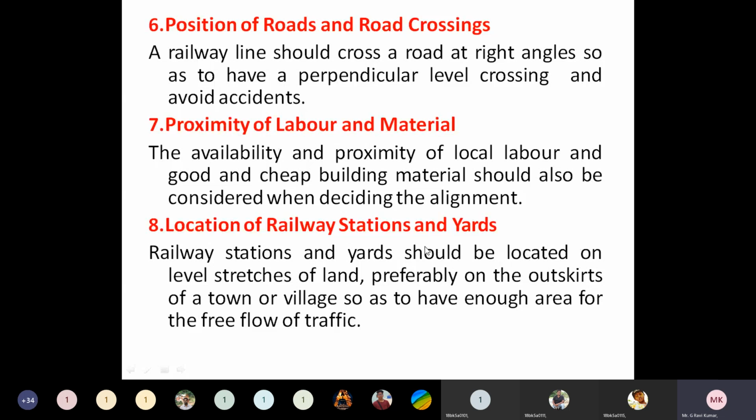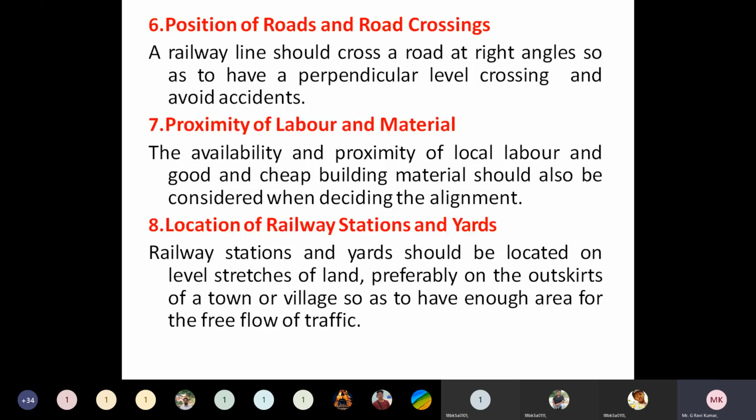And the next one is the location of railway stations and yards. This is also one of the important considerations we need to take when we are planning an alignment. It means at which place we need to construct a railway station, and at which place we can provide a railway yard. A railway yard is nothing but the place where we can load or unload the goods.